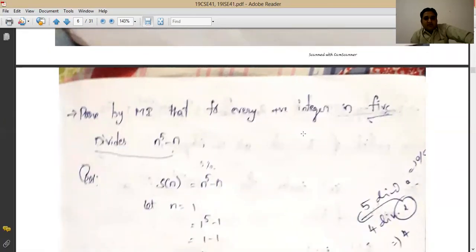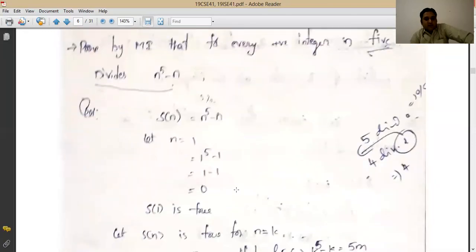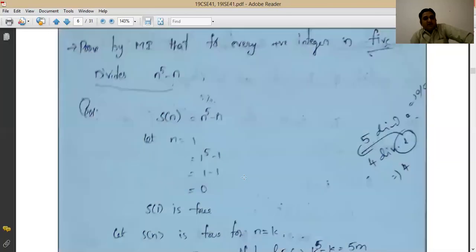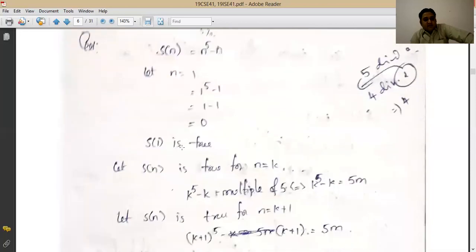Same here, when you have to prove that if n is any integer, then n power 5 minus n is divisible by 5. That means n power 5 minus n divides 5, or divisibility by 5 is allowed. So you will check it for the basic step, n equal to 1, and that comes to be 0. And we know very well that 0 can be divided by 5. So it is correct for the basic step.